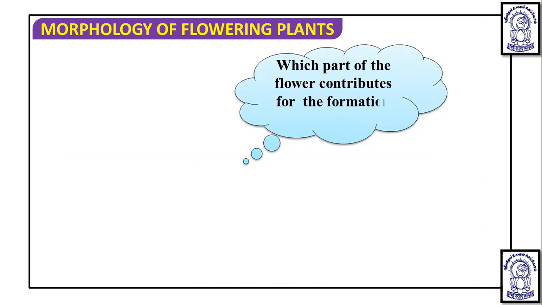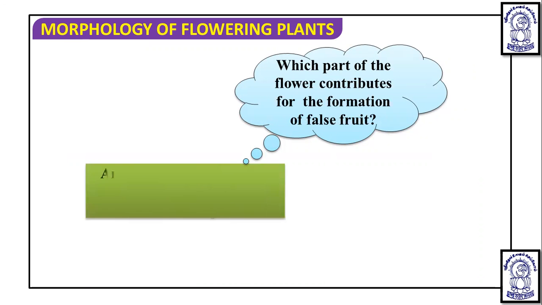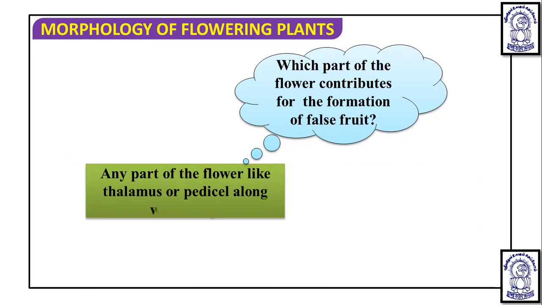So which part of the flower contributes to the formation of false fruit? Any part of the flower, like the thalamus or pedicel, along with the ovary, if it is involved, or if any part apart from the ovary is involved, then it is known as a false fruit.